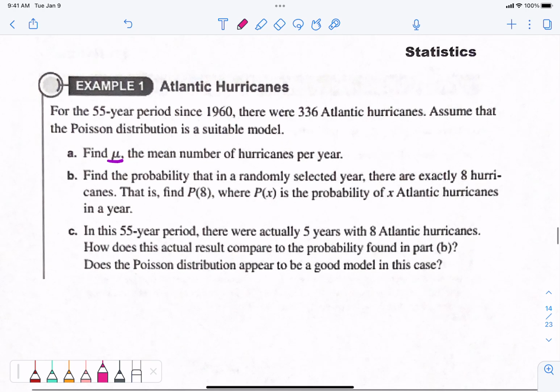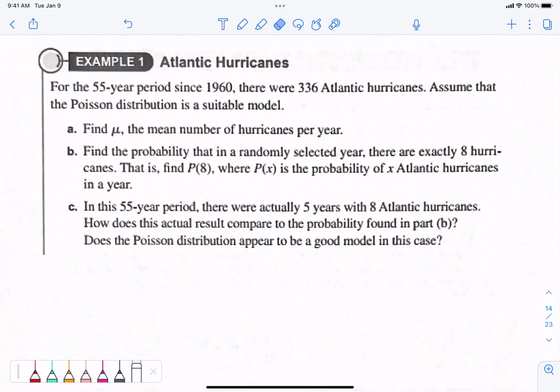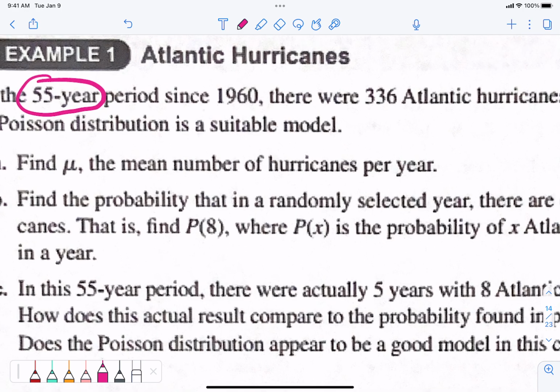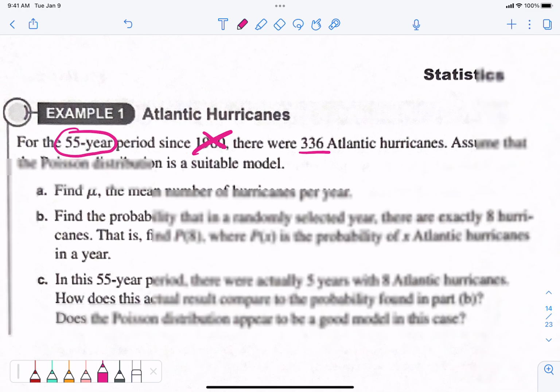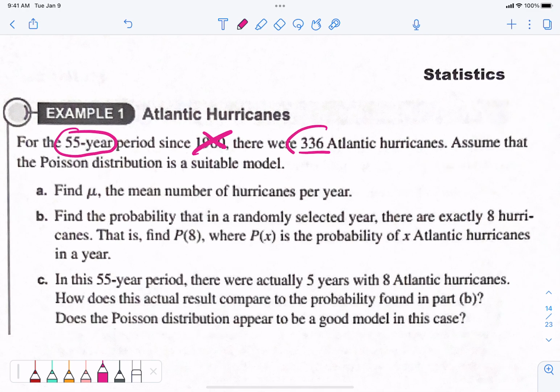Go to the back side. Let's do an example: Atlantic hurricanes. Flip to the back. For the 55-year period, circle the words 55 years. Since 1960, we don't care about 1960. In the 55-year period, there were 336 Atlantic hurricanes. We care about that, so circle those two things. That's the information they're giving me. There were 336 hurricanes in 55 years. Find the average number of hurricanes per year.